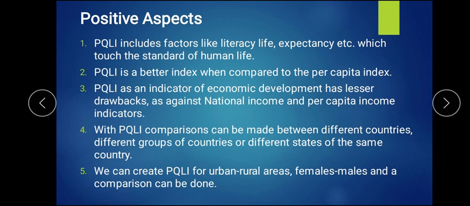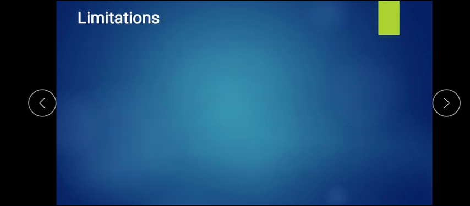But here we can take a particular time period, and in that we can know literacy rate and life expectancy, even male life expectancy, male literacy rate, female life expectancy, female literacy rate, urban area, rural area. All these things we can compare for the same country itself. So we can know how the physical quality of life of different states has been increasing. So these were the positive impacts.